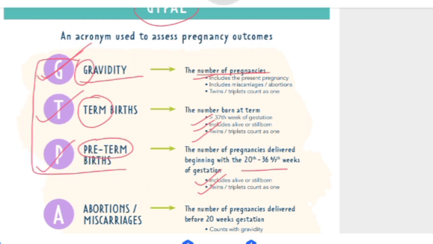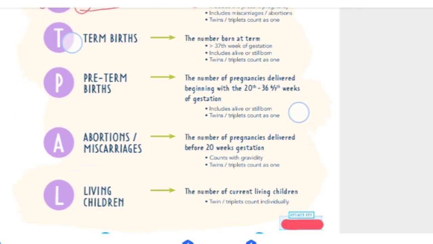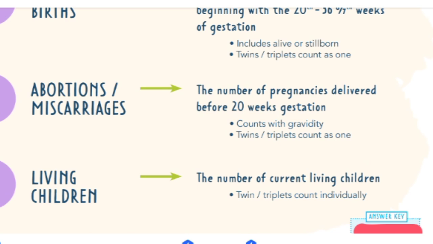Okay, now let's move towards abortions and miscarriages. Here you have to remember 20 weeks of gestation. A pregnancy ending before 20 weeks, which is half of gestation, is an abortion, and it counts in gravida.